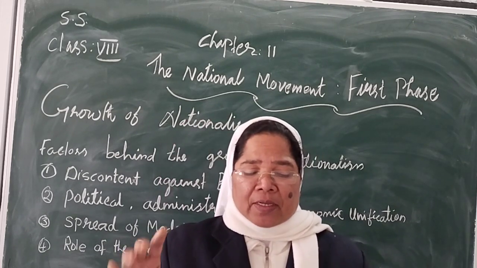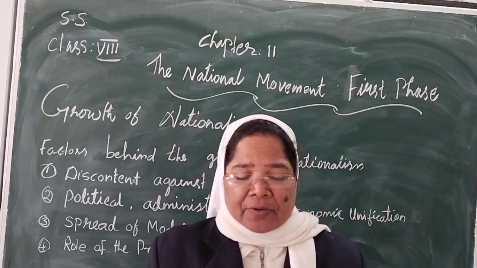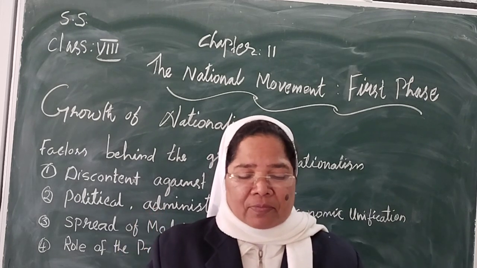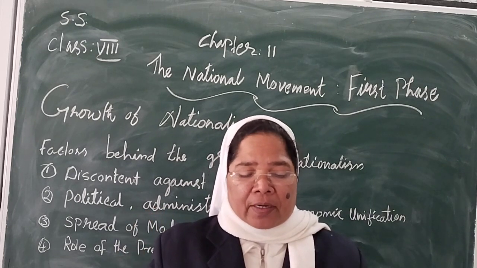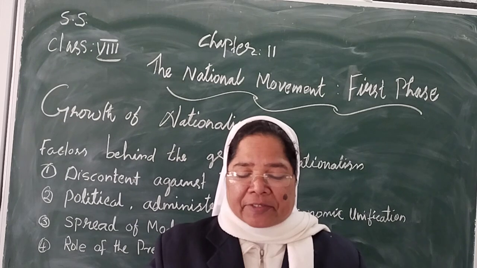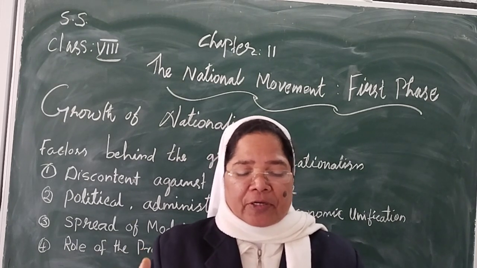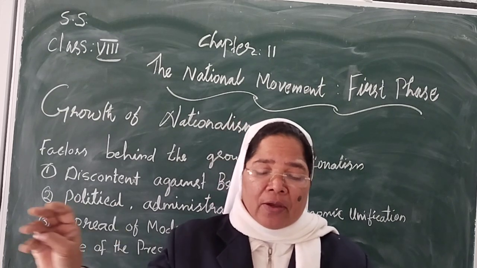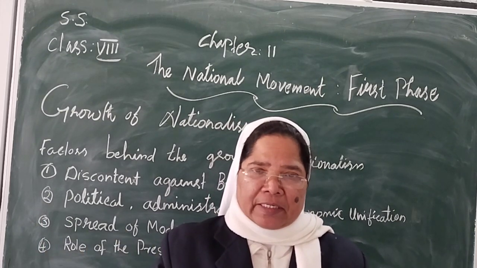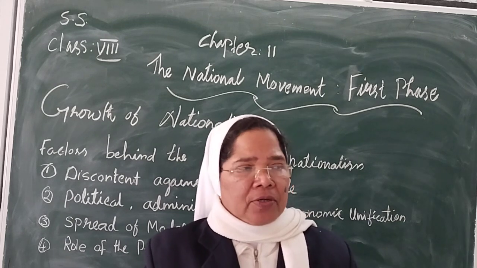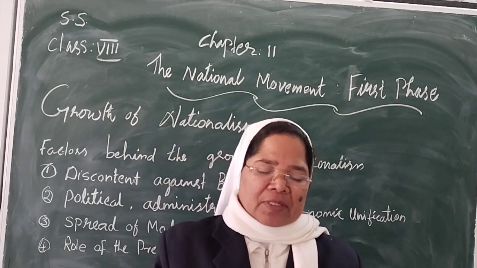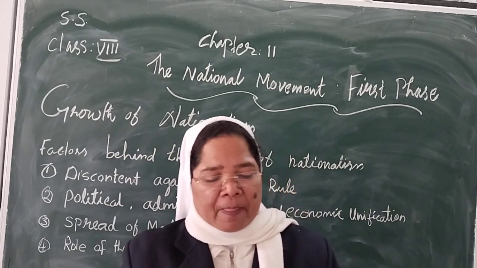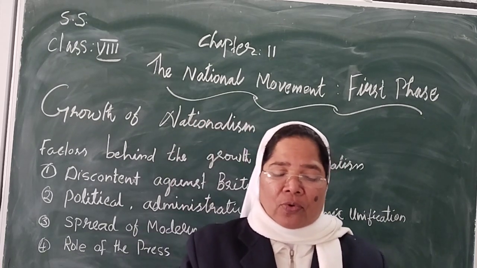The British introduced a uniform system of governance throughout the country. Laws, at least in theory, were uniformly applied to all Indian people. They wanted the Indian people to be satisfied with something. That is why they brought some political uniformity in India.